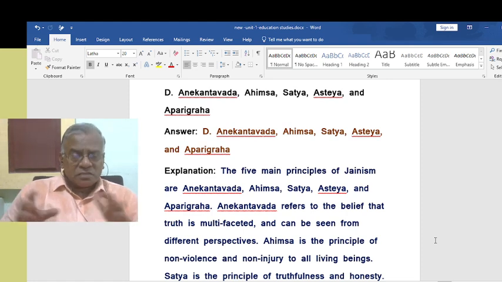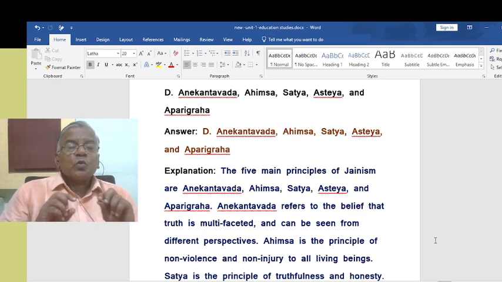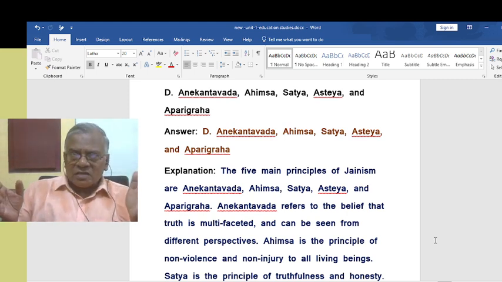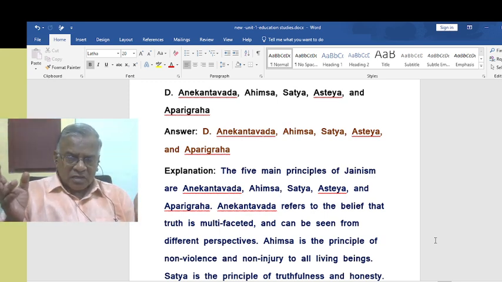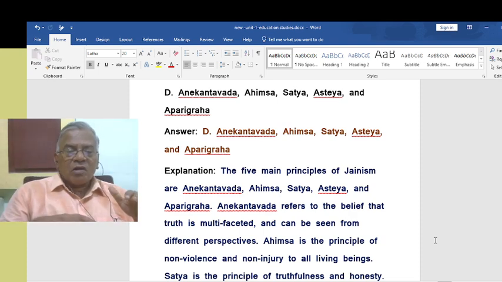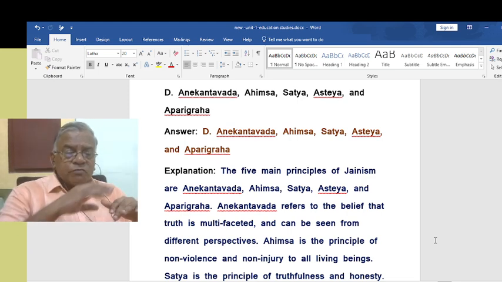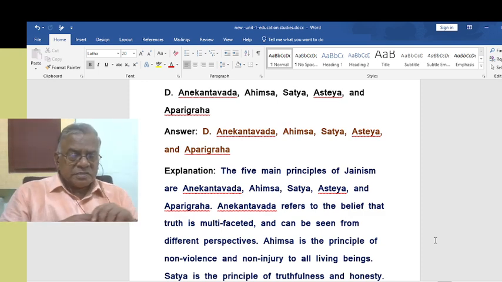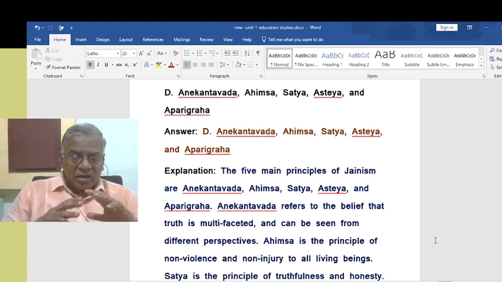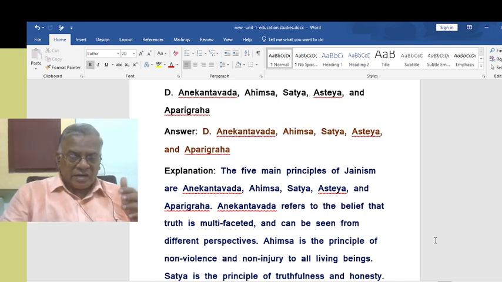What is the meaning of these terms? Of course, Anekantavada refers to the belief that truth is multifaceted. It doesn't come from one entity. Truth is many, in other words. It is not one entity, truth is many. That is the idea here. Anekantavada says truth is multifaceted and can be seen from different perspectives. I hope you understood this very important concept in Jainism, Anekantavada. I mean, truth is multifaceted, with different faces, not one face. That is the idea here.